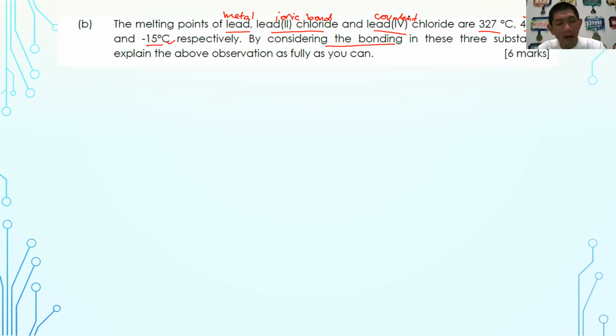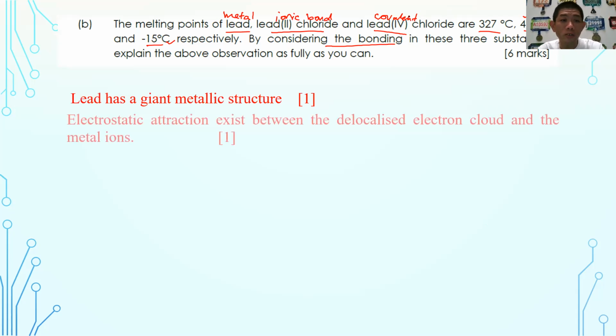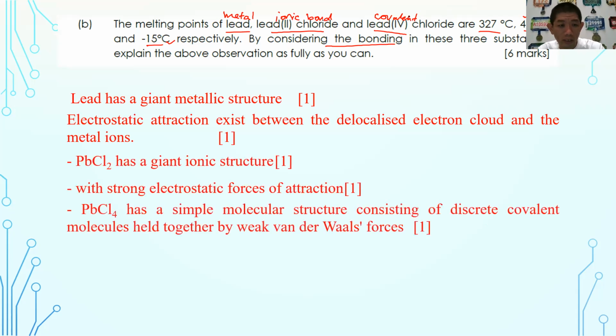And then for covalent compound, always remember, when you are explaining why a covalent compound has a low melting point, boiling point, the 2 keywords are because it is a simple covalent molecule held by weak van der Waals forces. Okay, so these are definitely the points, no other points. So once you're able to mention all these, then you're able to get all the points that you want.